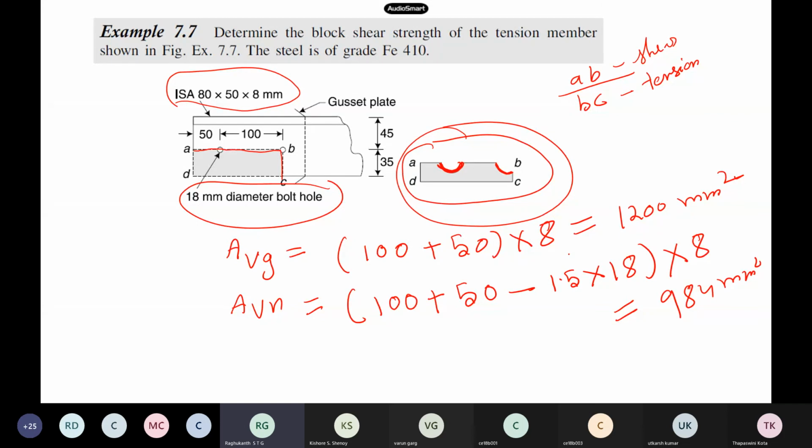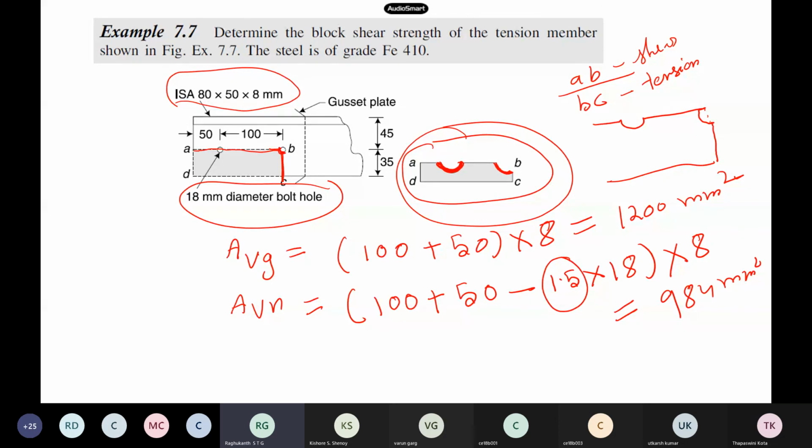Now have you understood how the 1.5 comes? One full bolt hole of 18 mm has come, but at this side only half. The mode shape is like this, this is how it has broken, and it goes like this. Because this is a half only, 18 by 2 is 9. So that is as good as 1.5 times 18 itself. This is how we calculate.